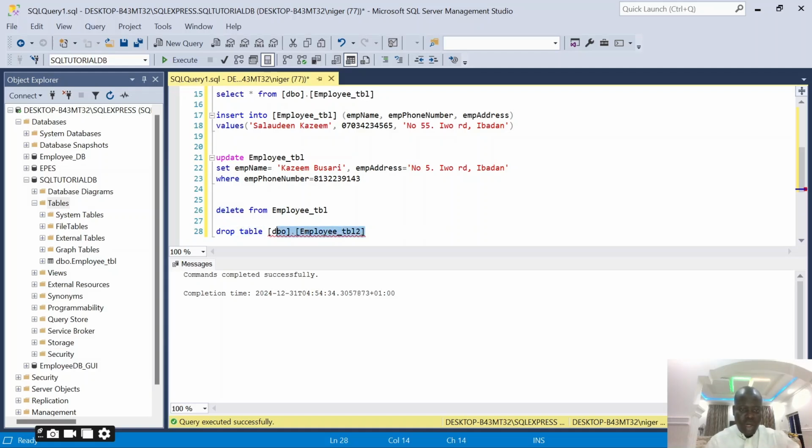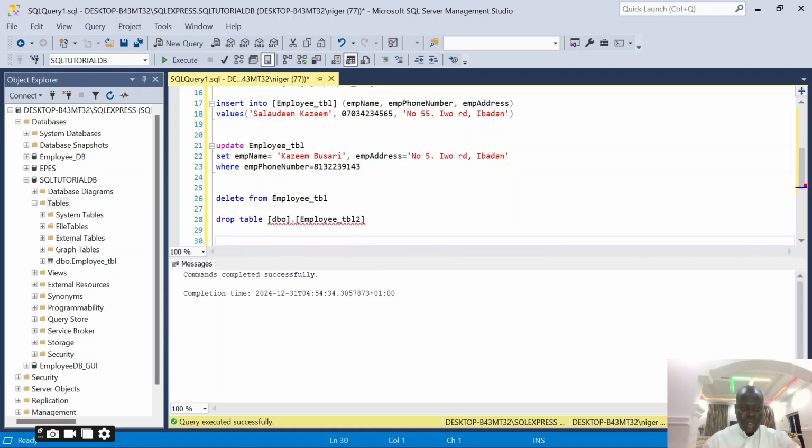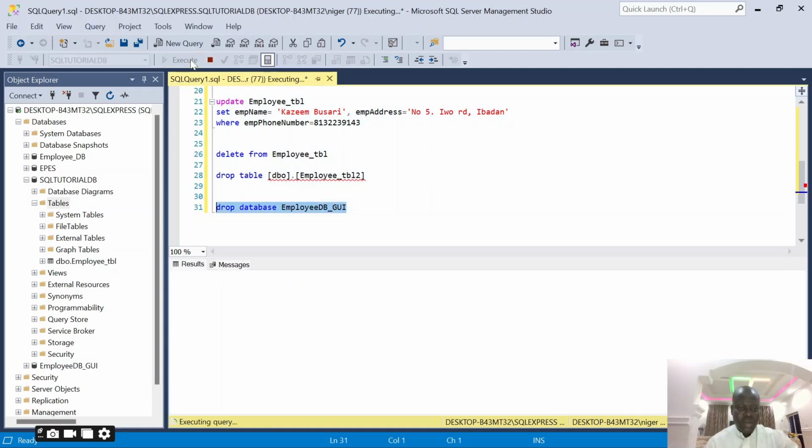So let me show you how you can use that same drop to drop the entire database. If you drop the database, it means all the content and all the objects attached to that database will be dropped as well. So I can say drop the DB. I have employee DB, the one I also created using the GUI. Can you see this now? This is what I want to drop. So if I have any table or stored procedure in this database, everything will go. Once I say drop, it's going to drop that database. It's running and taking time. It might return an error, but let's see what will happen, and then we'll move from there.